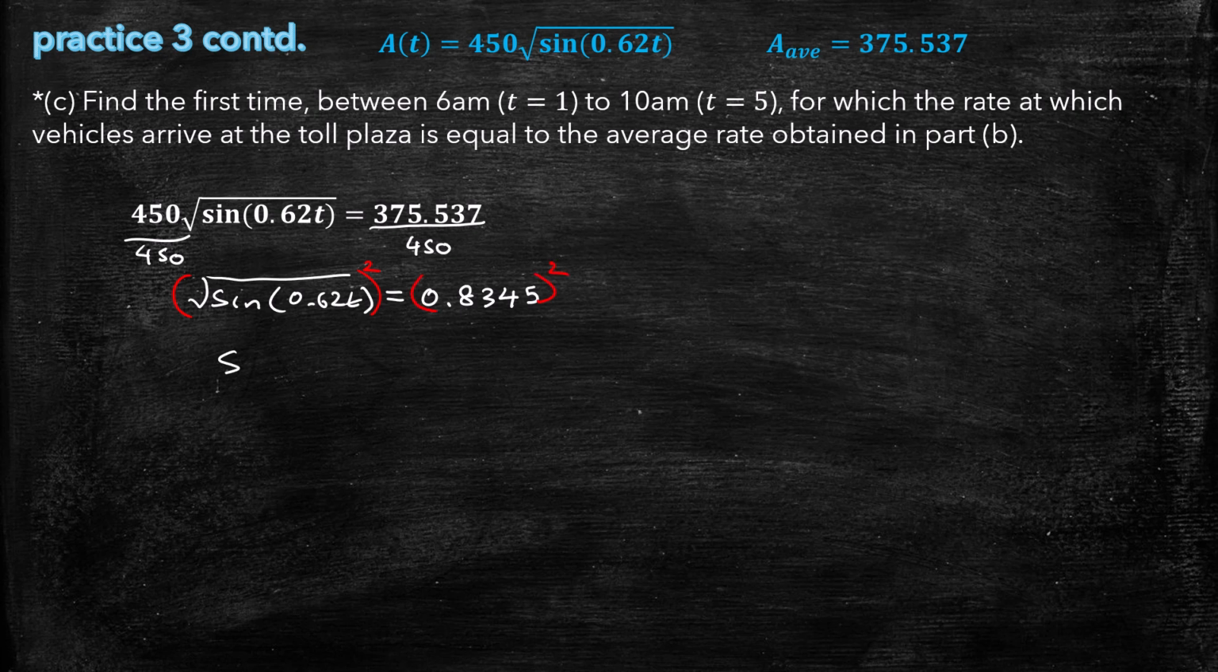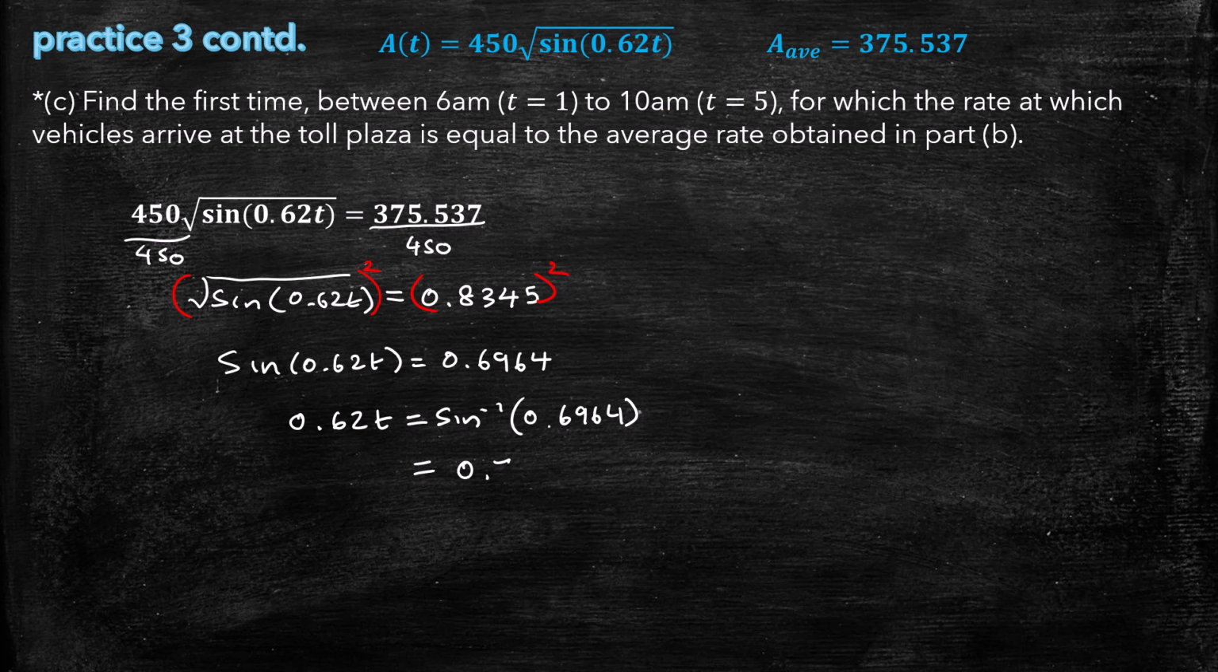If we do that, we get sine of 0.62t equals 0.6964. And then we're going to do inverse sine of both sides. Make sure you're in radian mode here, because if you're not, you won't get the correct answer. Inverse sine of 0.6964 comes out to be 0.771. And then if we divide by 0.62, we get that t equals 1.243 hours.